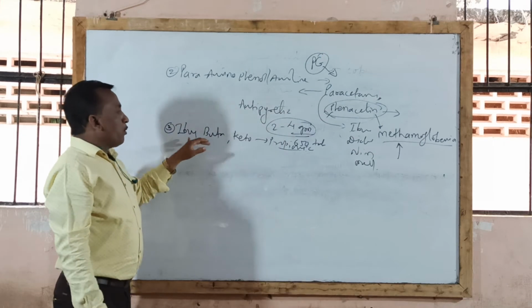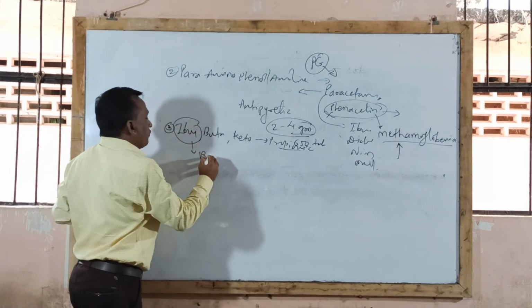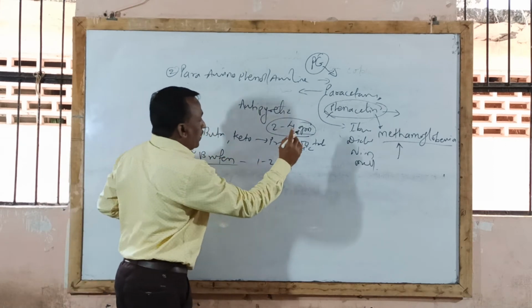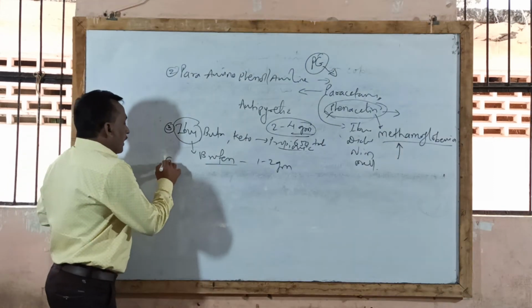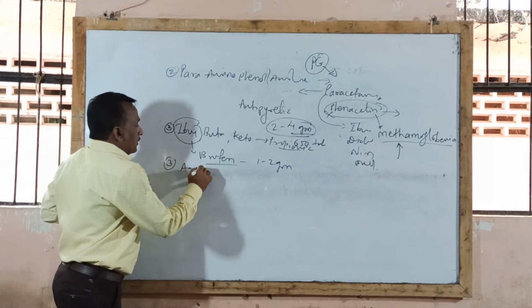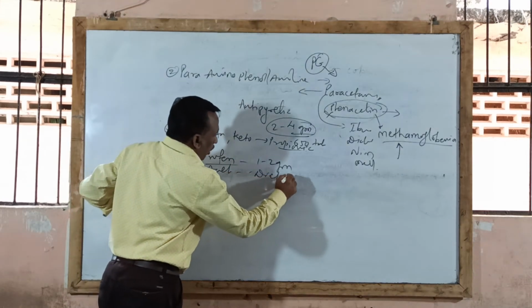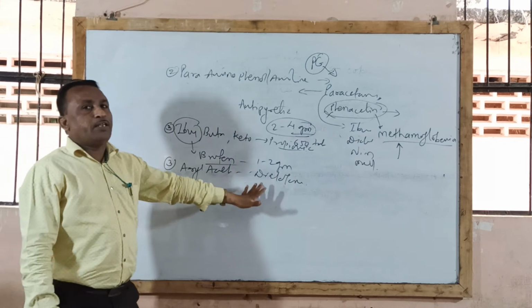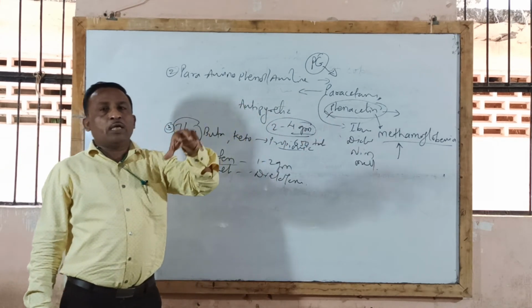So ibuprofen, that is Brufen tablet, the trade name available in the market, is generally used in the dose of 1 to 2 gram in divided doses. Similarly, aryl acetic acid derivative, that is diclofenac. So these drugs are all used as analgesic, anti-inflammatory and anti-rheumatic. If given in combination with paracetamol, they are also used as antipyretic.